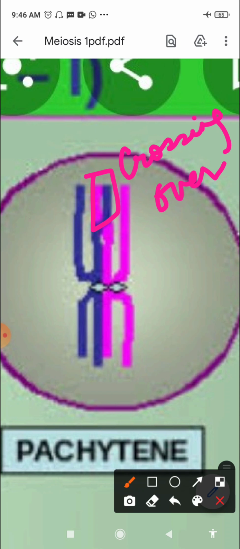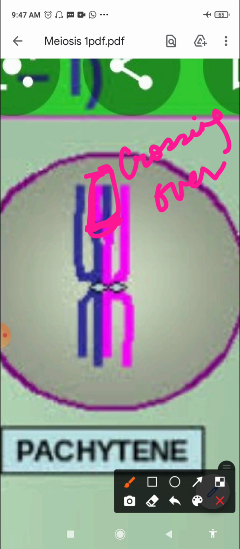So what is crossing over? Crossing over is basically the exchange of segments of DNA. Right. So during this stage, the bivalent chromosomes are clearly visible as tetrads, right? Appearance of recombination nodules takes place. That is the site at which crossing over occurs, right? So probably this is the region where the recombination nodules are formed, because crossing over has taken place in this region, right?